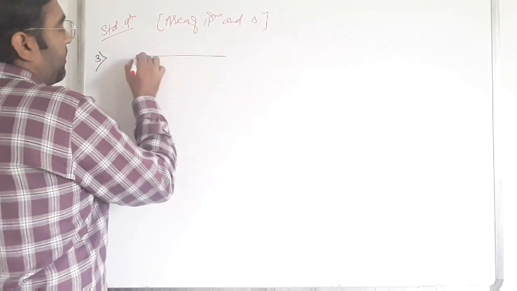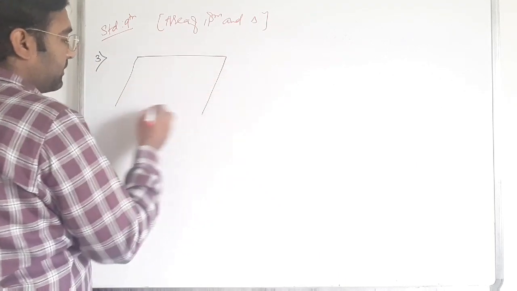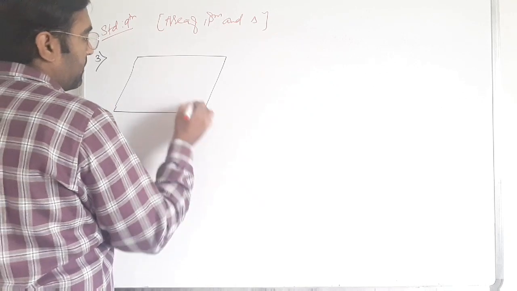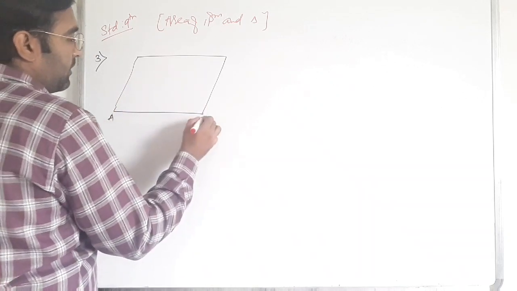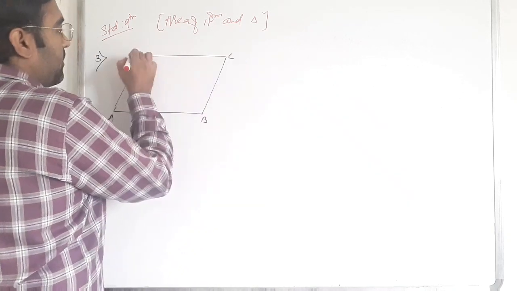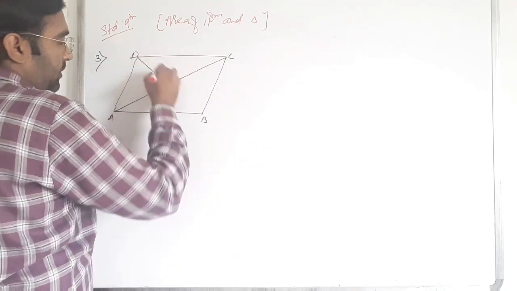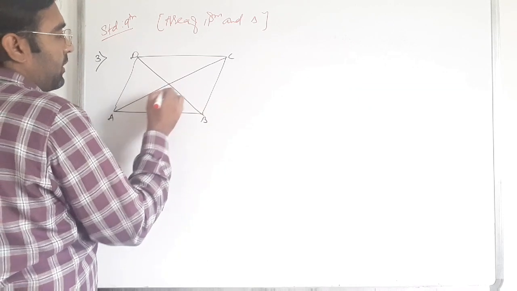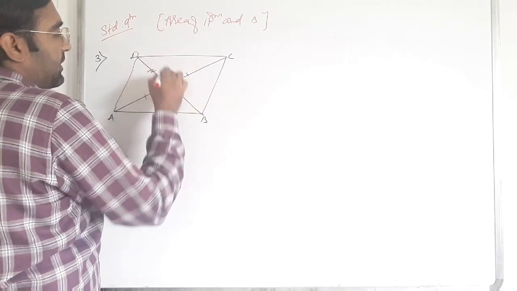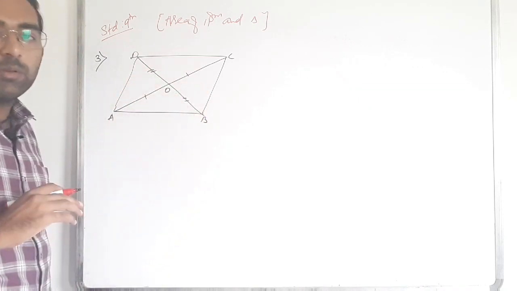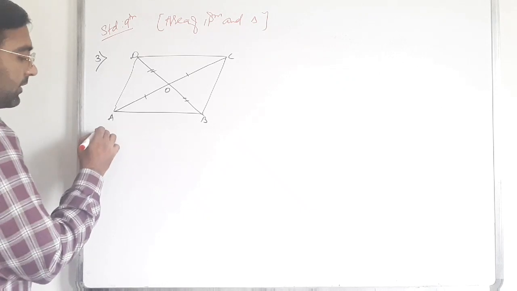So here a parallelogram is given. Okay, and the diagonals of a parallelogram bisect each other, we know that.